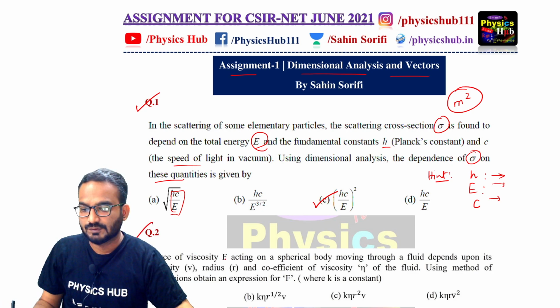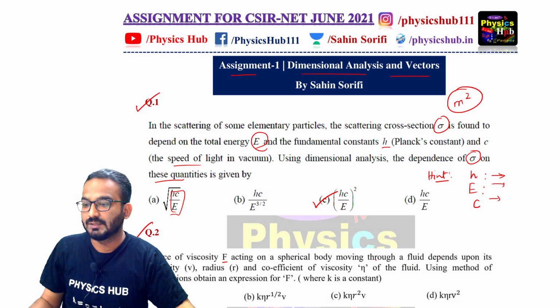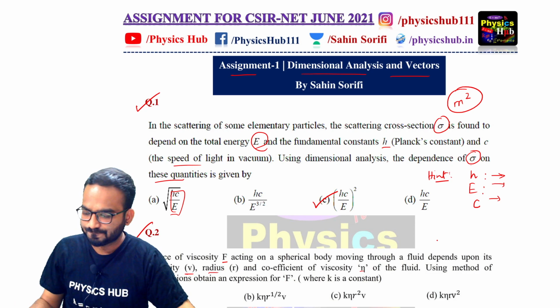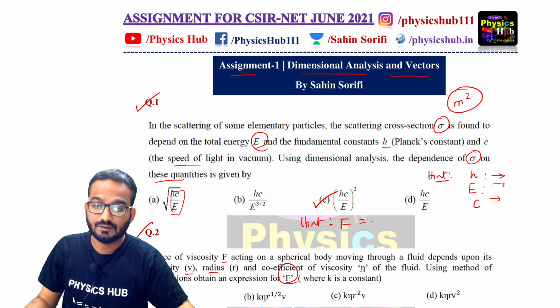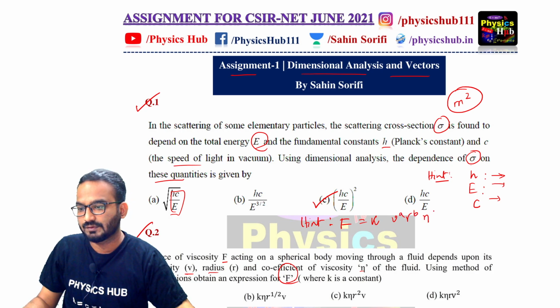Question number 2. The force of viscosity F acting on a spherical body moving through a fluid depends upon its velocity, radius, and the coefficient of viscosity eta of the fluid. Using the method of dimensions, obtain an expression for F. So you can consider a relationship like this. F depends on different quantities, so we consider a constant K, and F is K times v to the power a, r to the power b, eta to the power c.